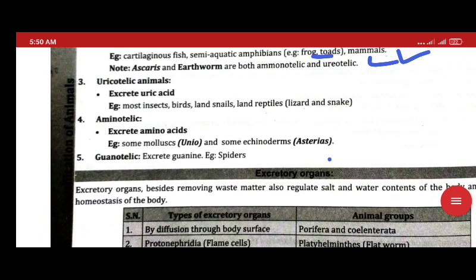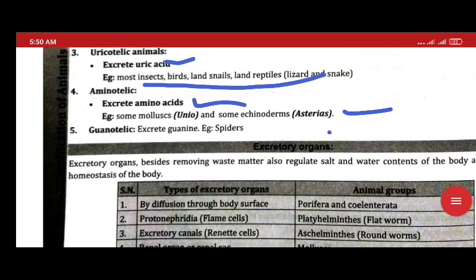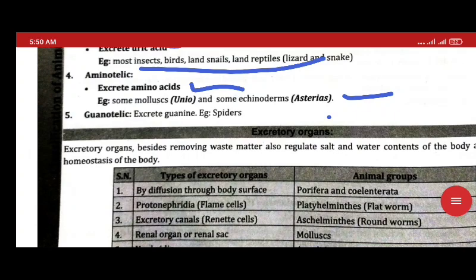Then uricotelic animals excrete uric acid; this includes insects, birds and some land reptiles. Another is aminotelic, excreting amino acid, found in some Echinodermata, Astraea and Unio of Mollusca. Now guanotelic animals excrete guanine, as in spider.